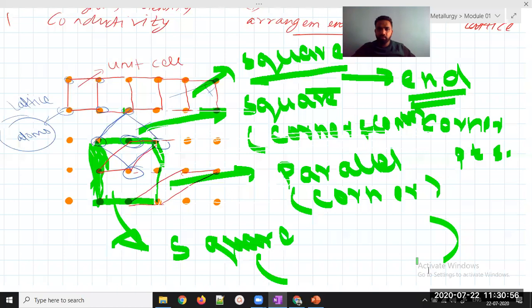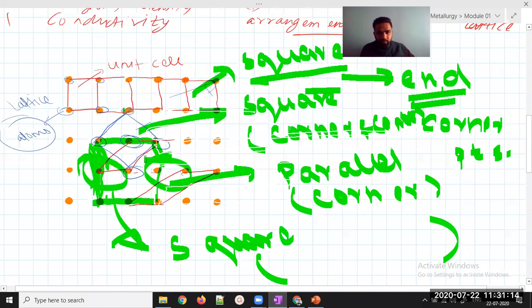Just put it in the chat. It is there at the corner. And last one, very nice, center. Center and center of the edges also. Center of the figure, and even in the edges, the center of the edges, you can see here. See this one. Can you see these atoms? Can you see this atom?